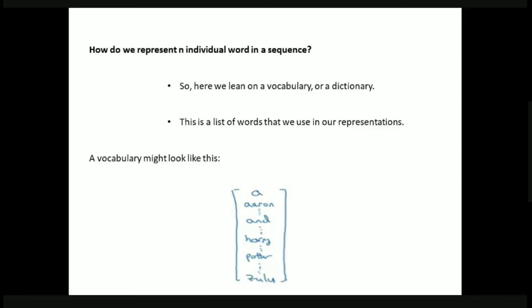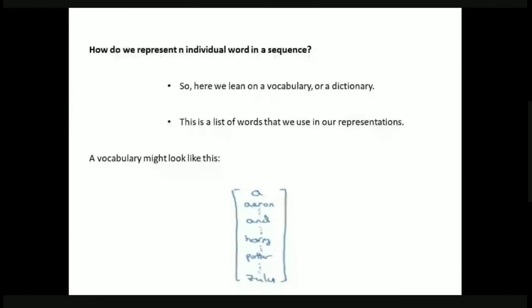H, E, L, and O. To represent these words, we depend upon the vocabulary. The vocabulary is the list of words which we use in our representation. In our input, we are going to use a lot of words, and this list of words is what we use in our representation.